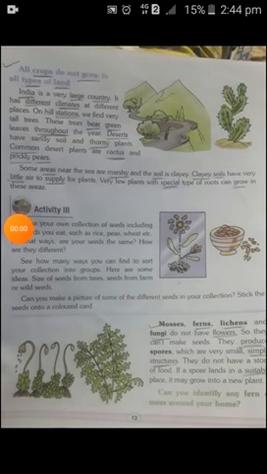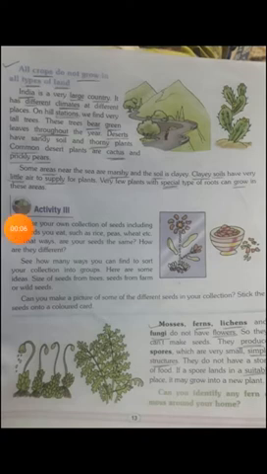Children, in my previous class I started lesson 2. Today, let me recapitulate some of the points related to this lesson. So we are aware of the parts of the plant, right? In that I explained to you about sowing, the direct method as well as the indirect method. The indirect method is also called transplantation. Then I explained to you about grafting. So today we are going to discuss this.